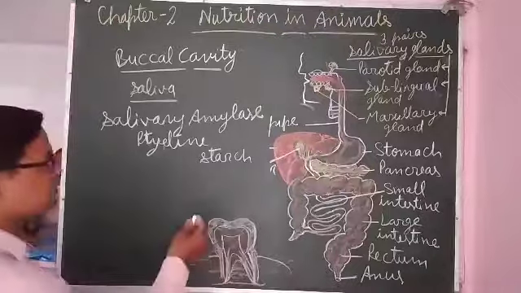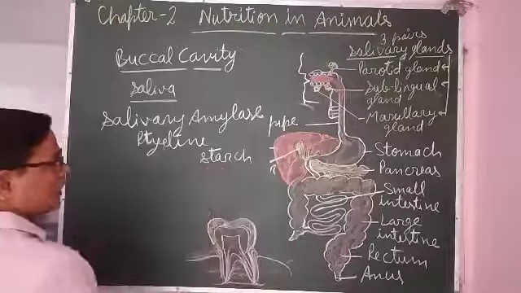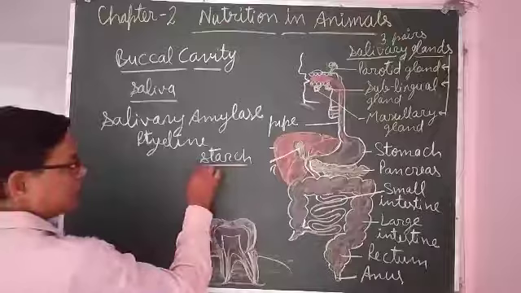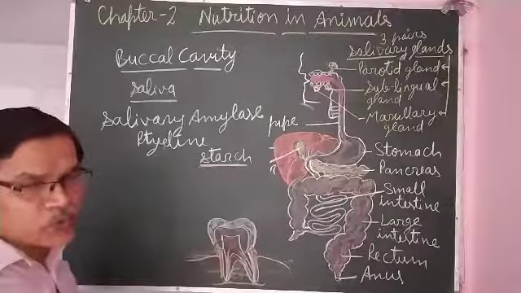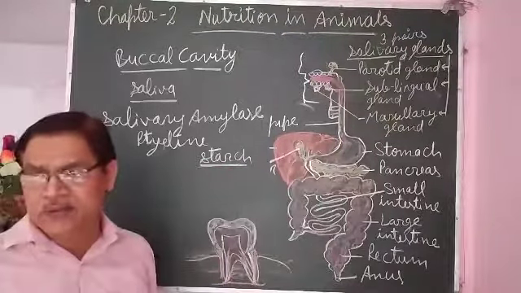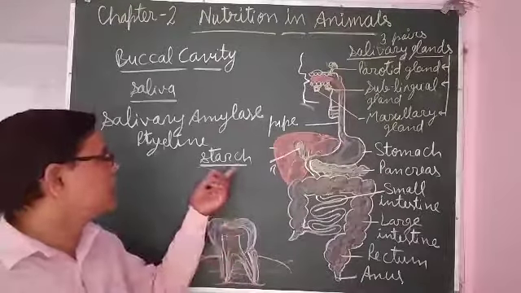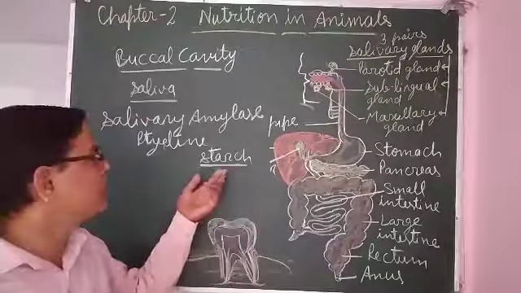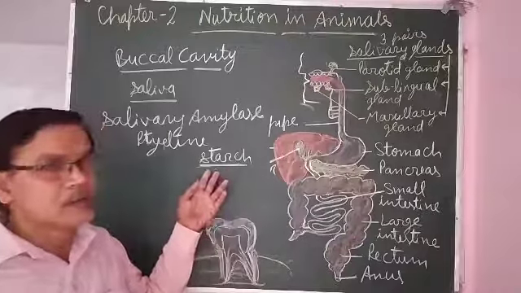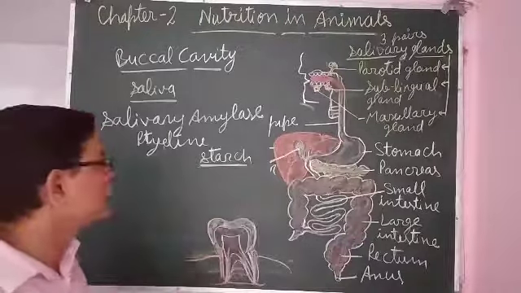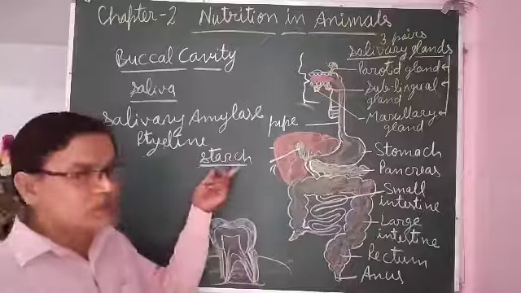Whatever food we take from plants, such as potato, rice and chapatis, we get carbohydrate in the form of starch, and starch is a somewhat complex form of carbohydrate. The simplest form of carbohydrate is glucose, so we need to digest it.